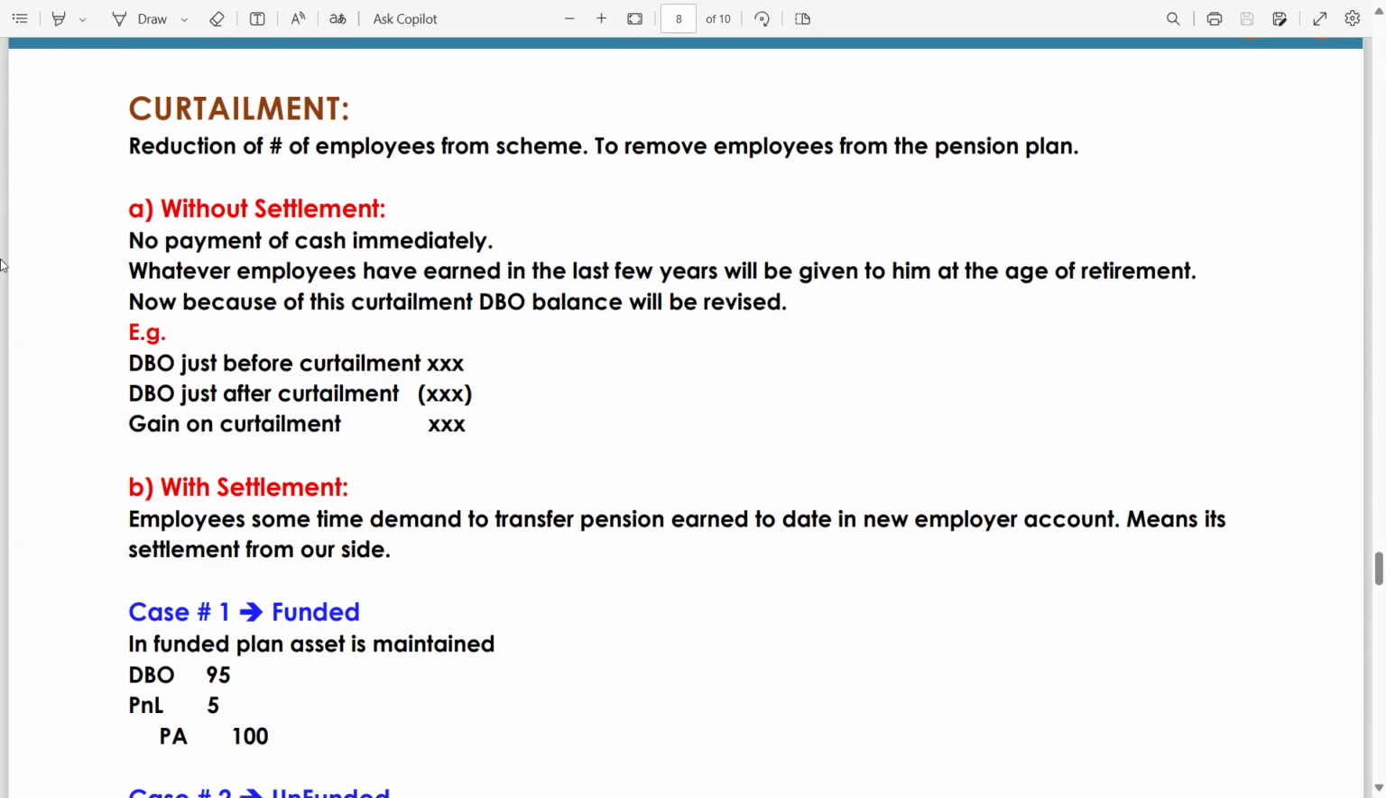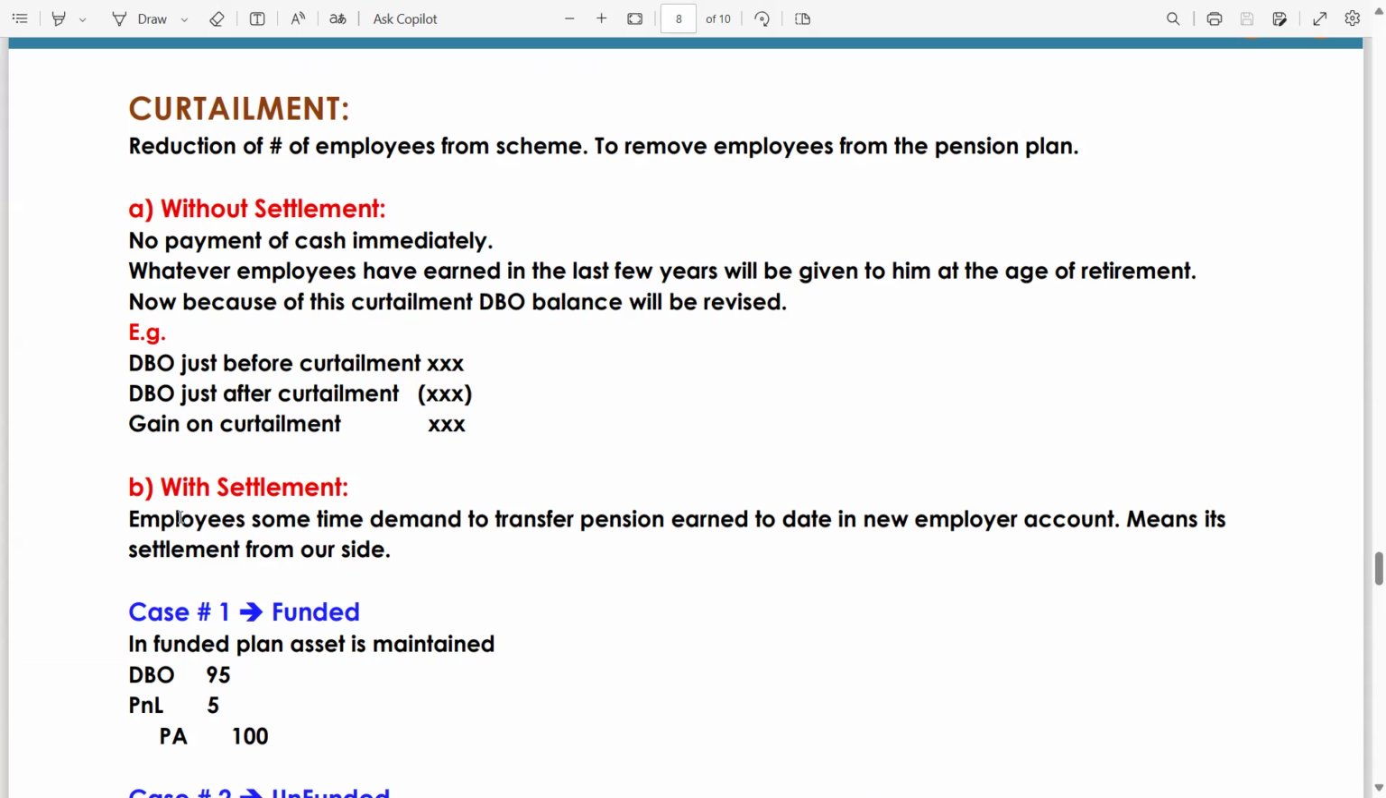Now, because of this curtailment, the DBO balance will be revised. How will you revise your defined benefit obligation, meaning your liability? DBO just before curtailment means the DBO at the time of the original plan. DBO after curtailment means after reduction of employees. You will get the gain on curtailment. Why gain? Because your liability will be reduced. That's why you will get a gain on curtailment. Gain on curtailment will be reported in P&L.